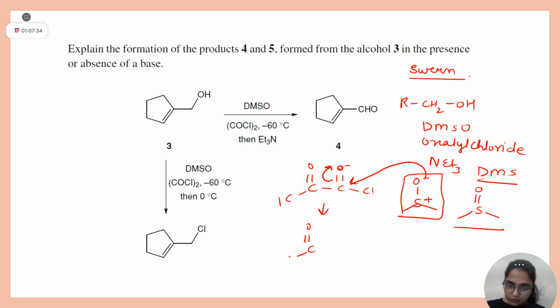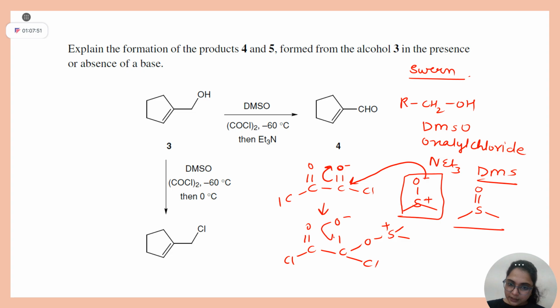CO, Cl, C, O negative, O sulfur with two sulfur. Whenever having three bonds, it will be having positive charge.